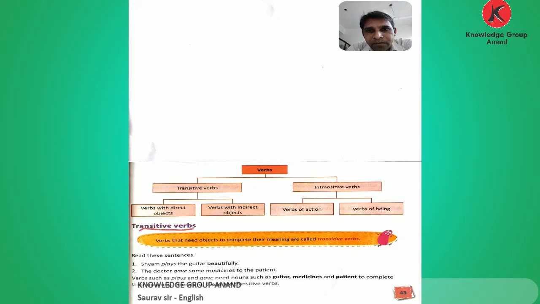What is the definition of transitive verbs? The definition is given below in the yellow box. Verbs that need objects to complete their meaning are called transitive verbs. Transitive verbs need an object to complete their meaning in a sentence. Here is the example.